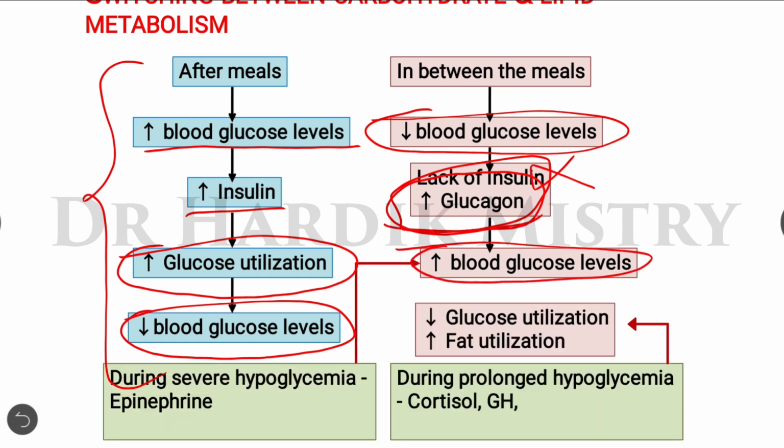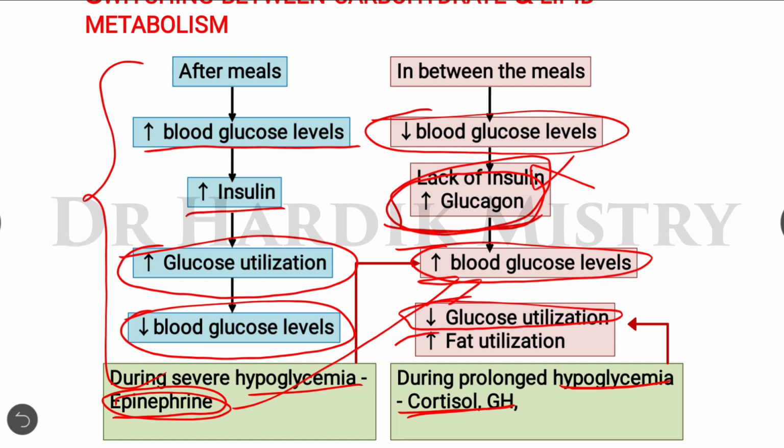Now the other substances which also increase the blood glucose level. During severe hypoglycemia there is a release of epinephrine or adrenaline which increases the blood glucose level. And during the prolonged hypoglycemic condition, under the effect of cortisol and growth hormone, there will be a decrease in the glucose utilization, as well as an increase in the fat utilization. So fat becomes the energy source in the prolonged hypoglycemic condition. Okay, so that is the switching between the carbohydrate and fat metabolism.